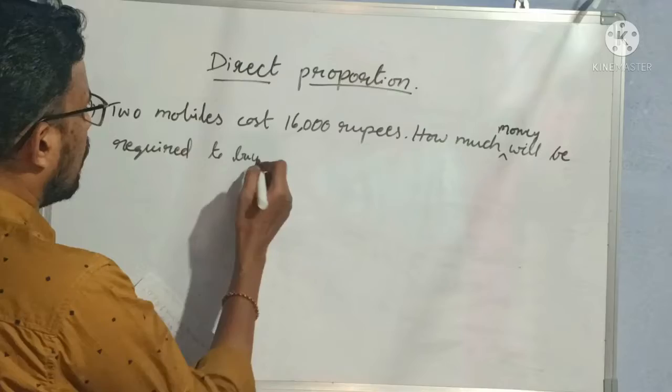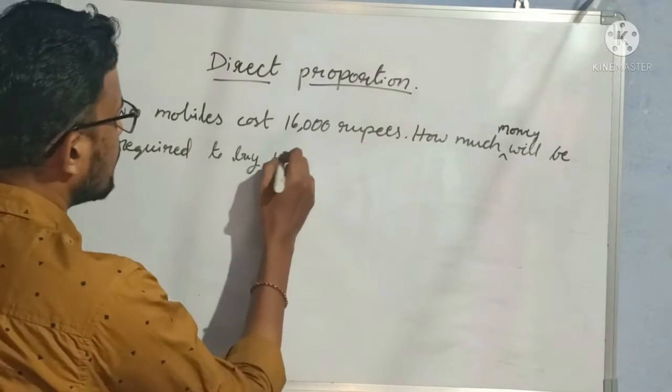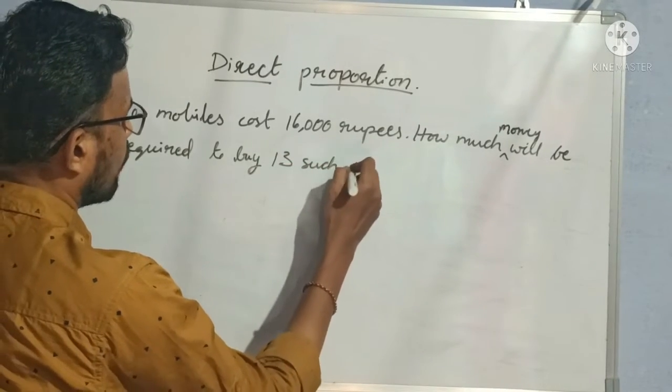What we have to buy now? How many mobiles? 13 such mobiles.